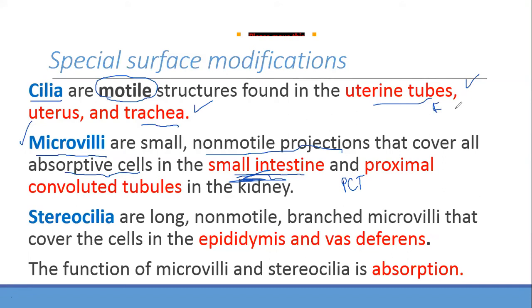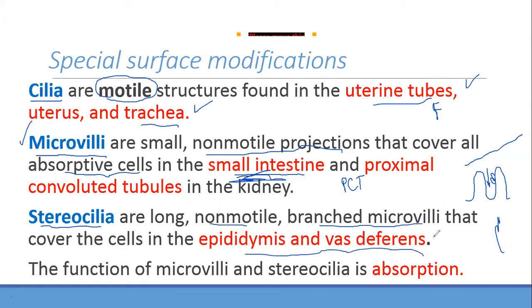Now let's go to stereocilia. The next one is stereocilia. So what are they? They are also long. They are non-motile, meaning they do not move. And they are branched microvilli, with many branching. And they cover the cells in the epididymis and vas deferens.